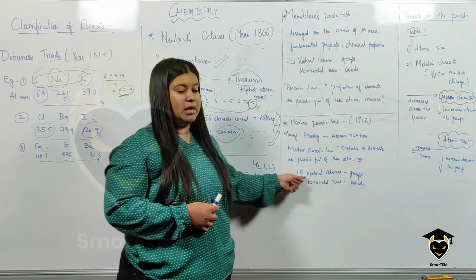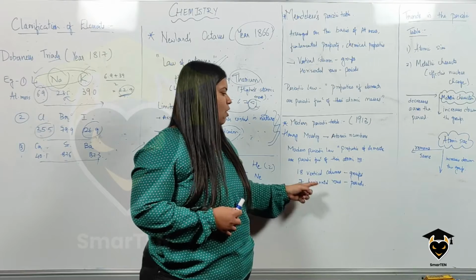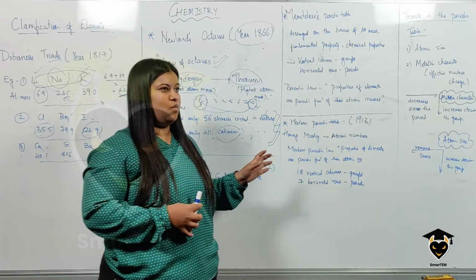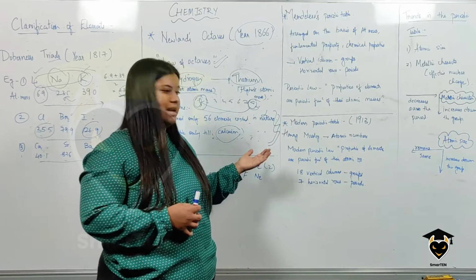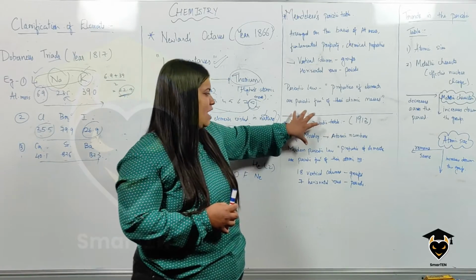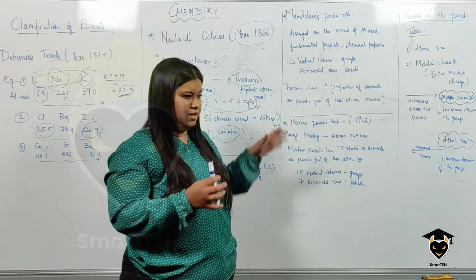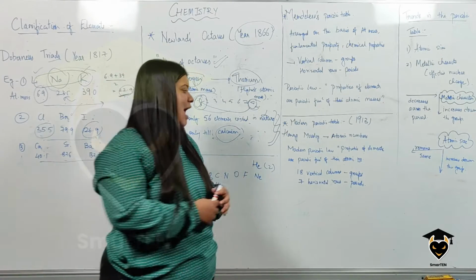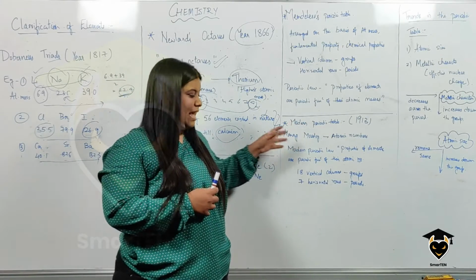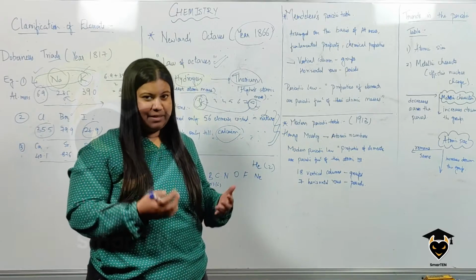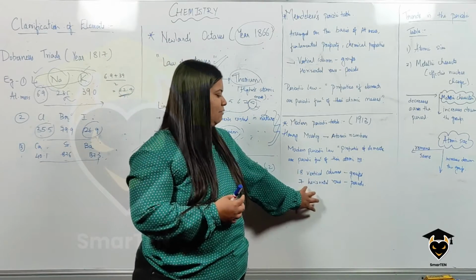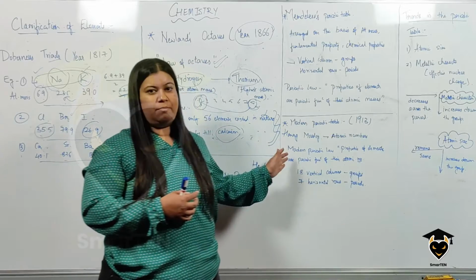There are 18 vertical columns and 7 horizontal rows. This is what we use now to study anything and everything. This is the basis for all the chemical elements that have been discovered. He was also clever enough to leave a few places in the periodic table, knowing that elements would be discovered in the future and could be plugged in according to their properties.